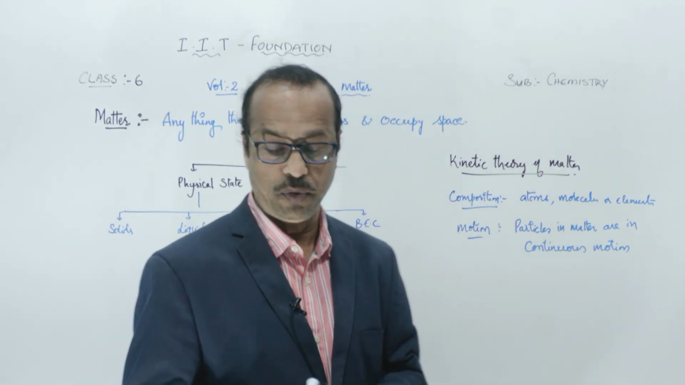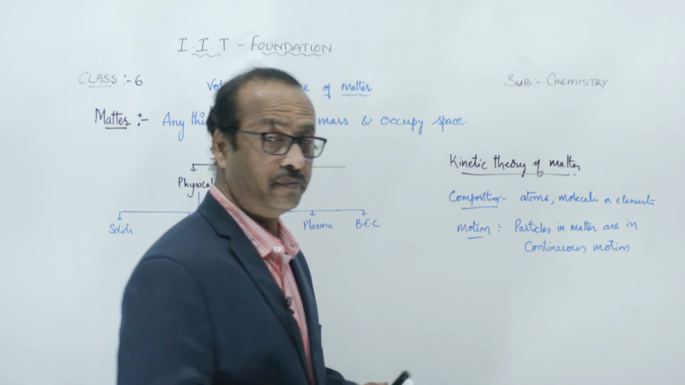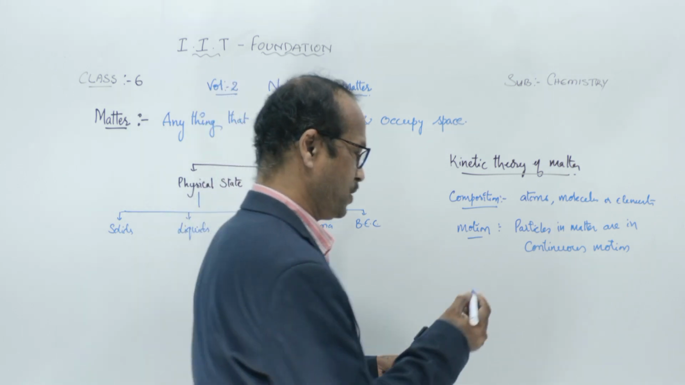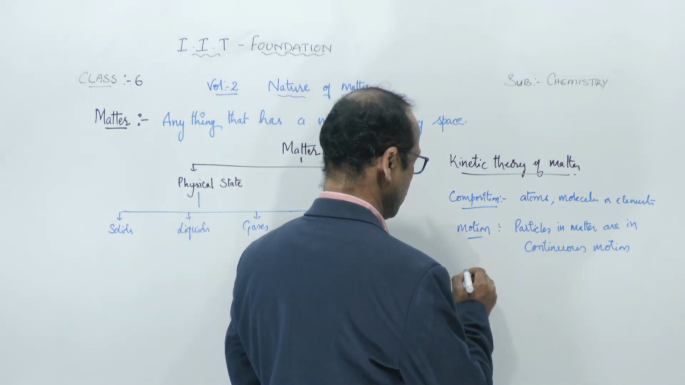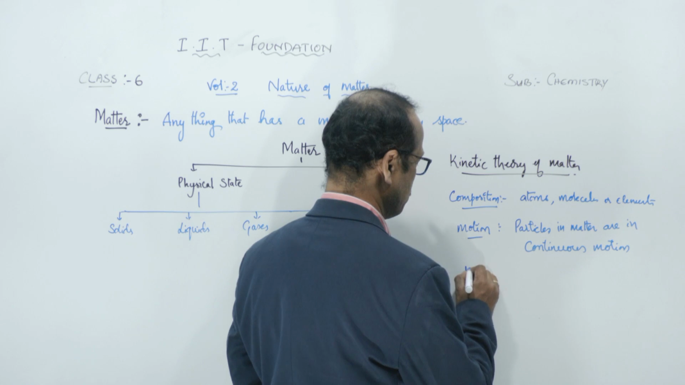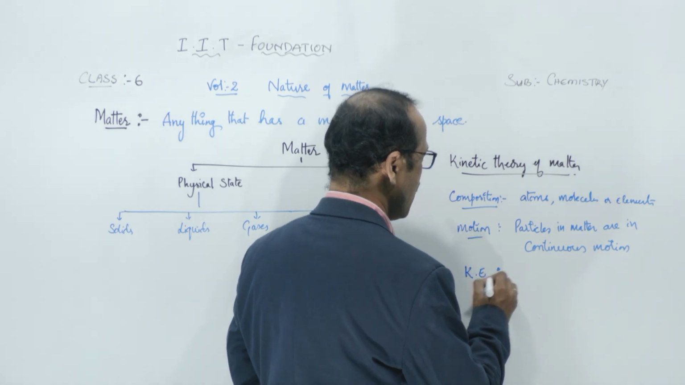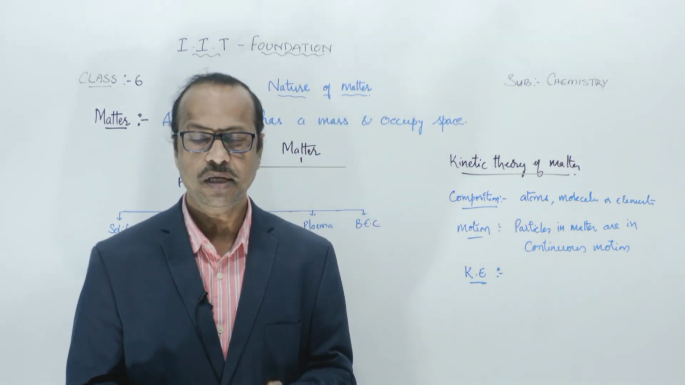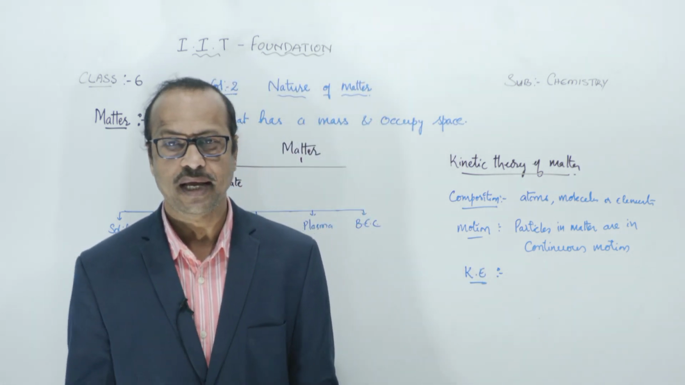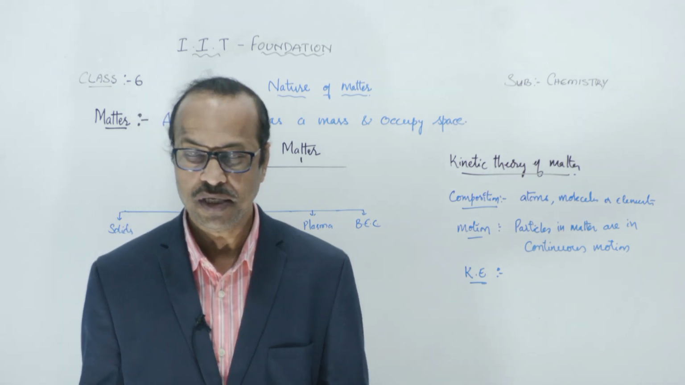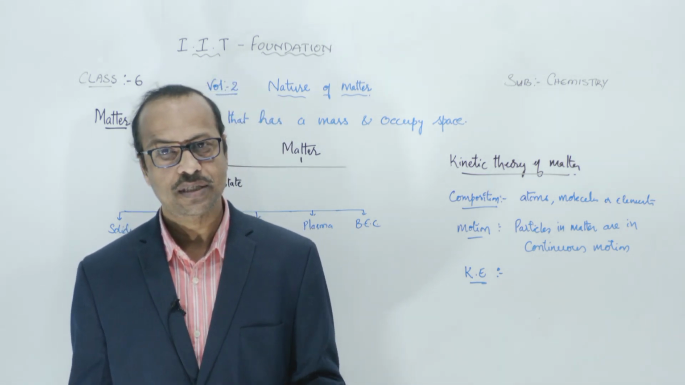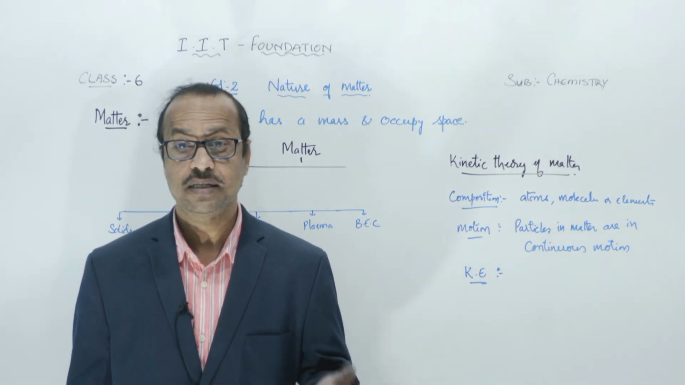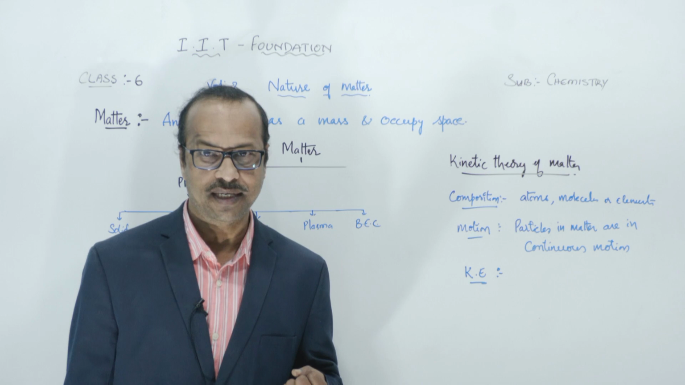Okay, the third point, let us see. The motion of the particles depends on the temperature. So I am writing kinetic energy. Kinetic energy means what? The energy possessed by an object due to its motion is called kinetic energy. So when an object is in motion, it has some kinetic energy.